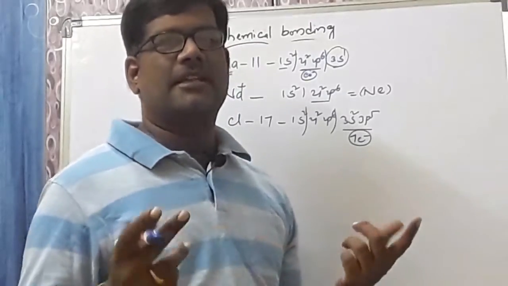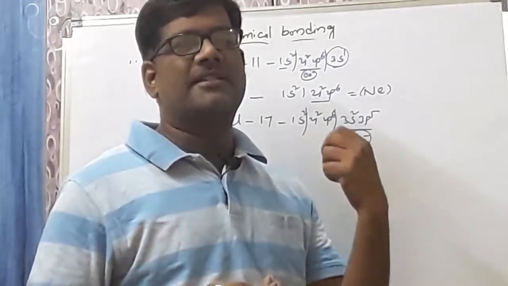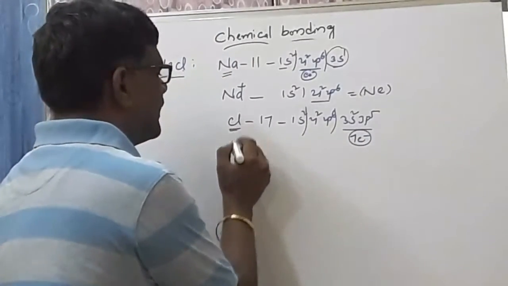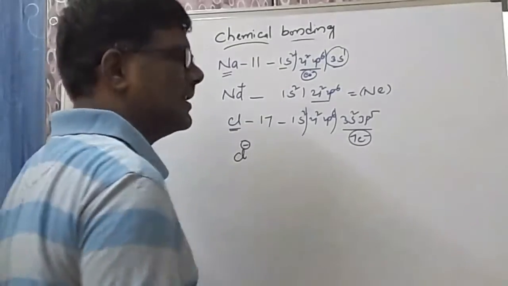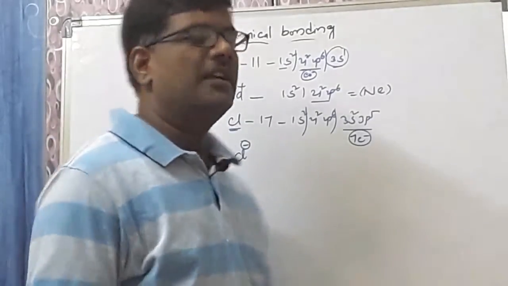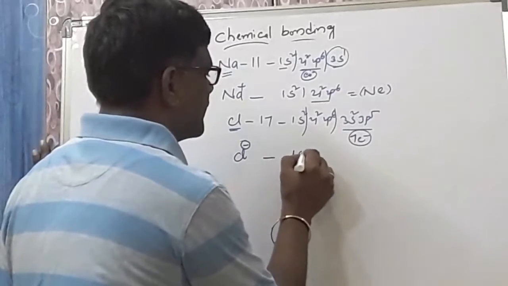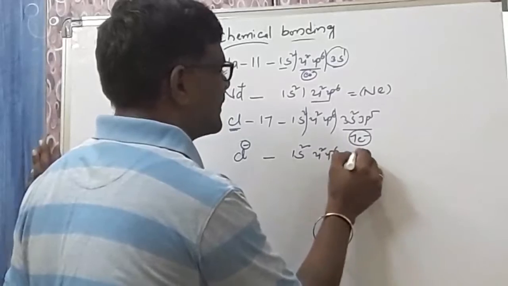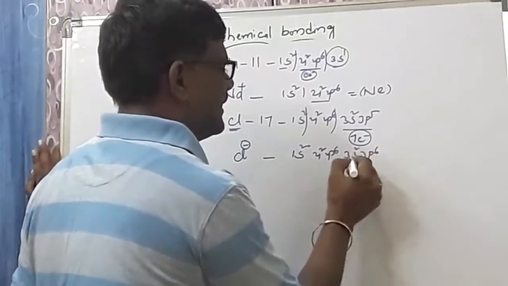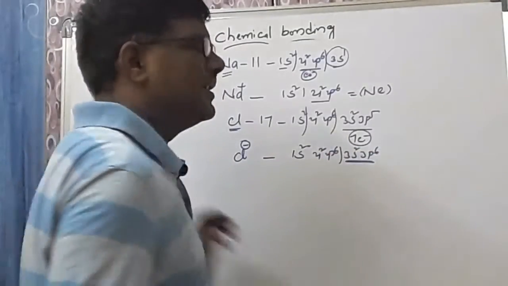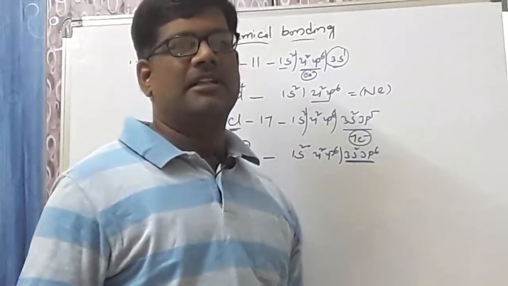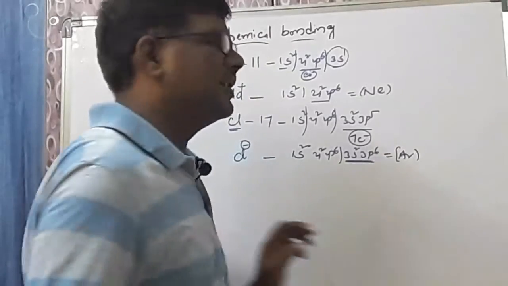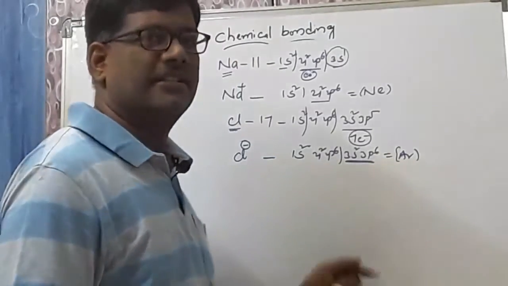Chlorine is the second highest electronegative element. That's why it drags the electron. It takes the electron easily. Whenever it takes the electron, immediately chlorine converts into a negative ion, which is called the anion. The electronic configuration of Cl minus, if you observe, is 1s2, 2s2, 2p6, 3s2 and 3p6. Now it has 8 electrons in the valency shell. It stabilizes and gets the nearest noble gas configuration, that is argon. Now it is stabilized.